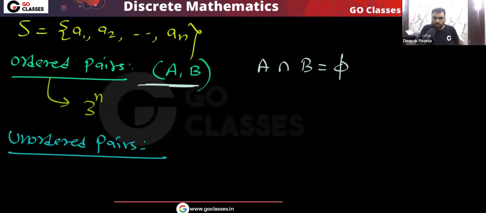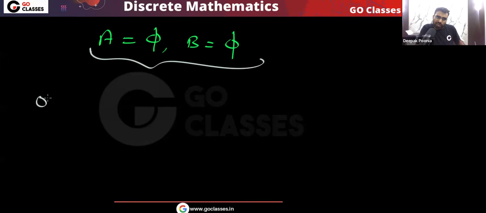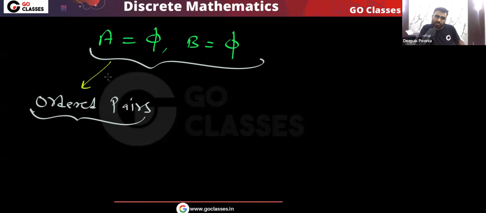So when A is phi and B is phi, whether you are finding ordered pairs or unordered pairs, this you have counted only one time. All the remaining have been counted two times, but this has been counted only one time.